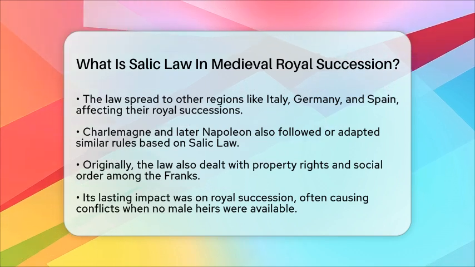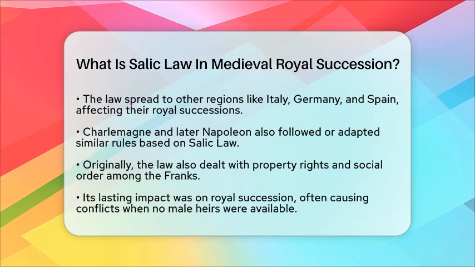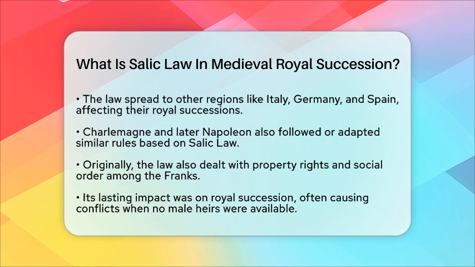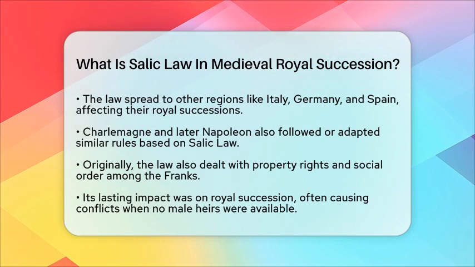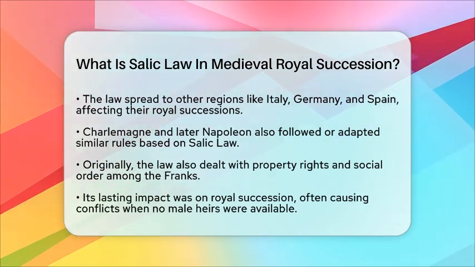In summary, Salic law was a rule that said only men could inherit the throne or land. Women and their children could not claim royal titles or estates. This law shaped the way monarchies worked in medieval Europe and influenced many conflicts over succession.